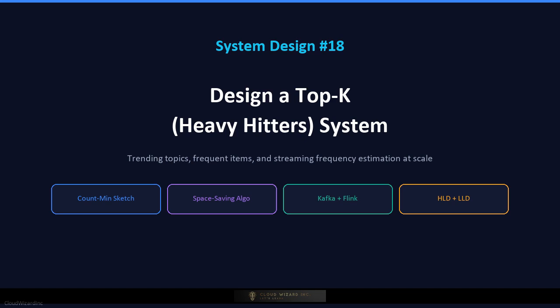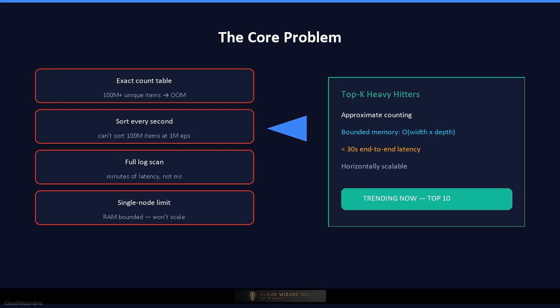This is one of the most frequently asked system design questions at top tech companies because it blends streaming architecture, probabilistic data structures, distributed aggregation, and approximation theory into one elegant challenge. We'll walk through functional requirements, non-functional requirements, the high-level and low-level design, approximate counting algorithms like count-min-sketch and the space-saving algorithm, and all the trade-offs that come up in a senior system design interview. Let's get into it. Here is the core problem.